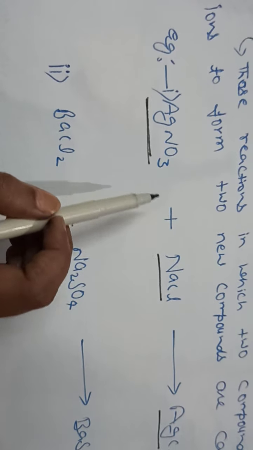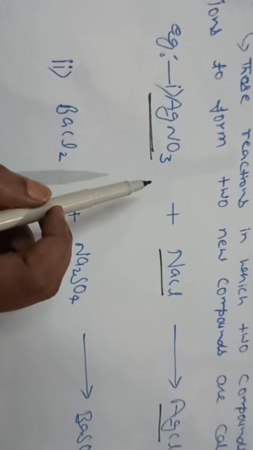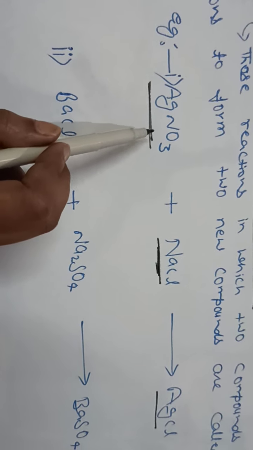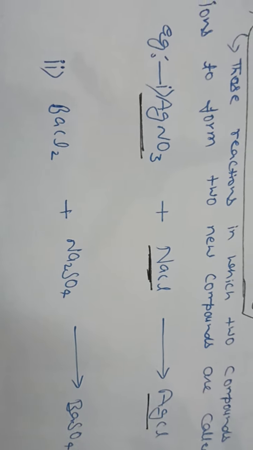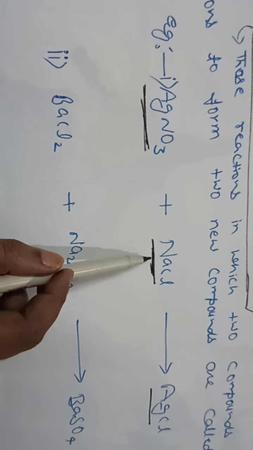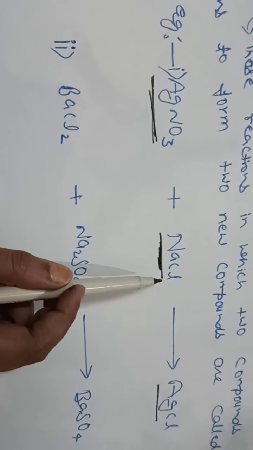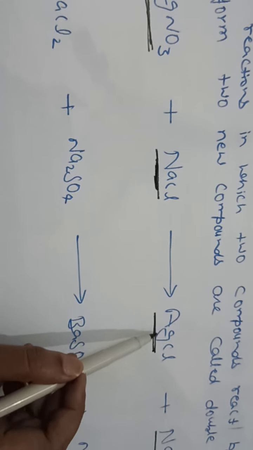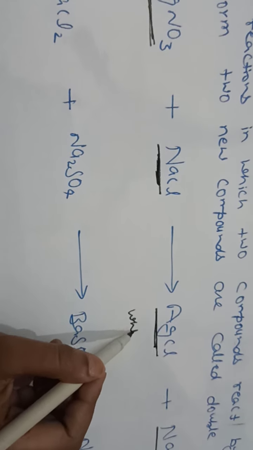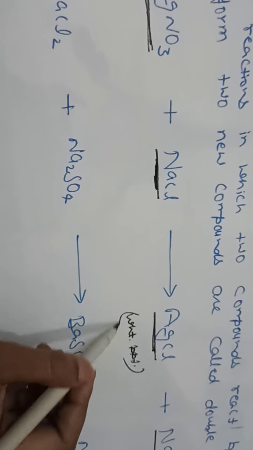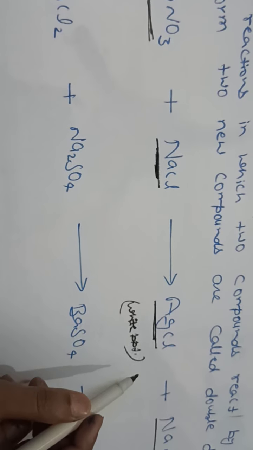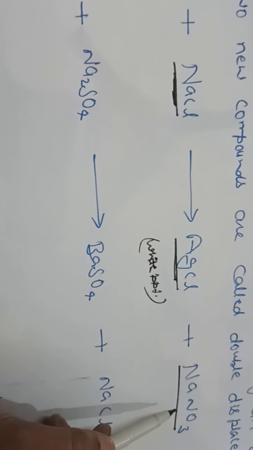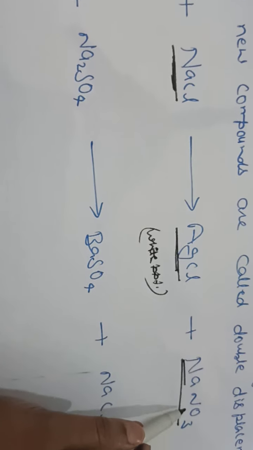Here, when silver nitrate solution is added to sodium chloride solution, then a white precipitate of silver chloride, this is the white precipitate, is formed along with sodium nitrate. It is sodium nitrate.